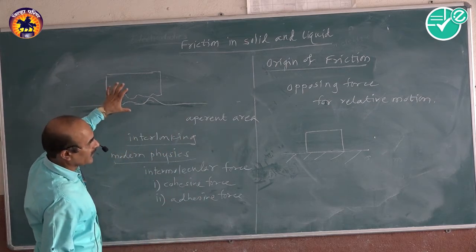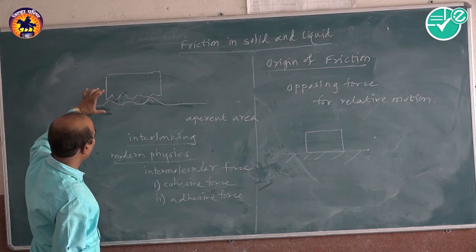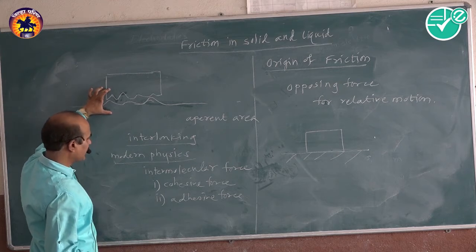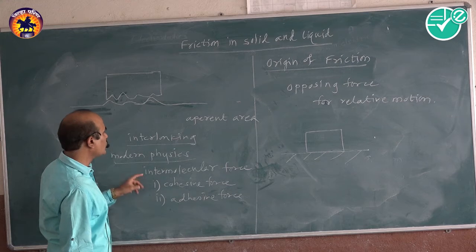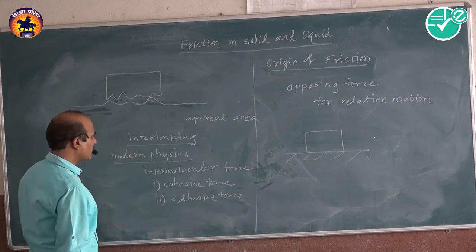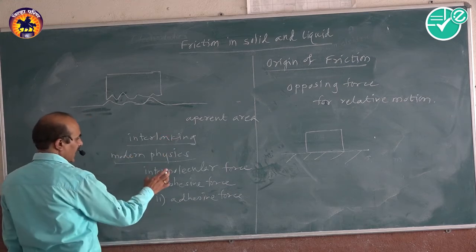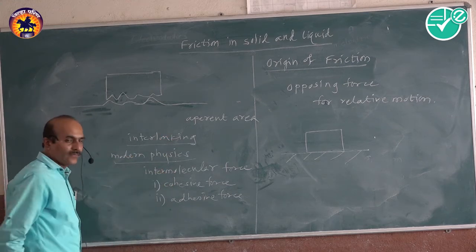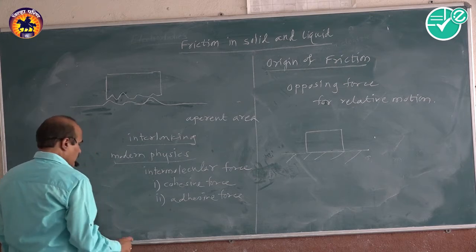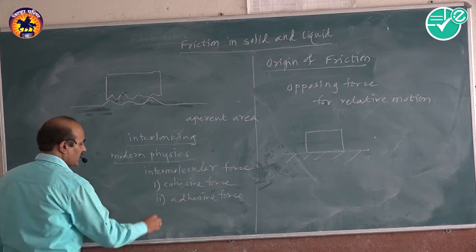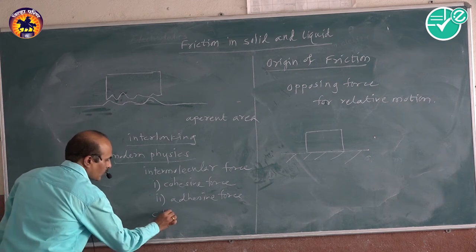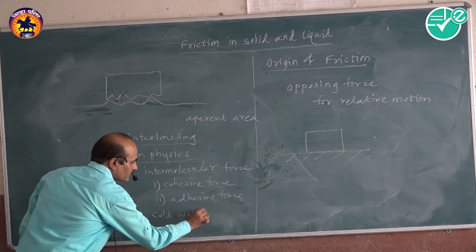So we say that this is the origin of friction. It is due to the interlocking of the surfaces as well as the intermolecular force. The intermolecular force acting here is called cold welding.